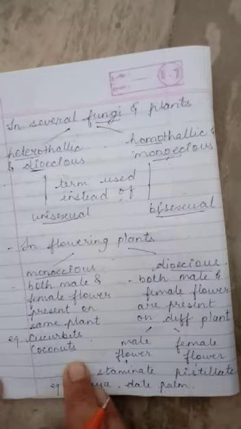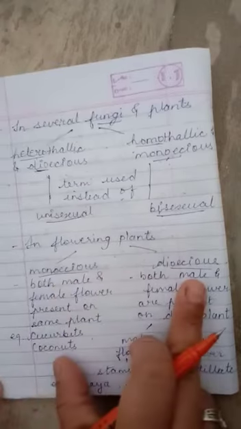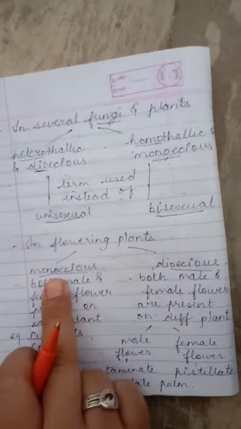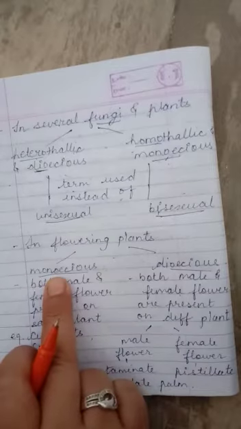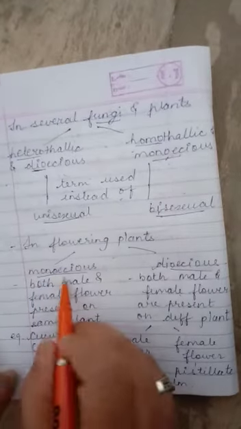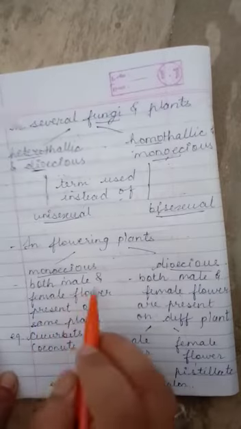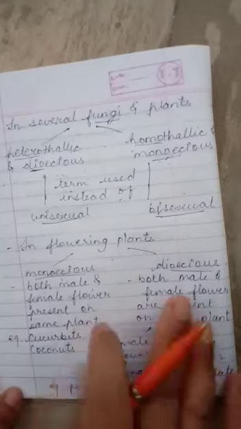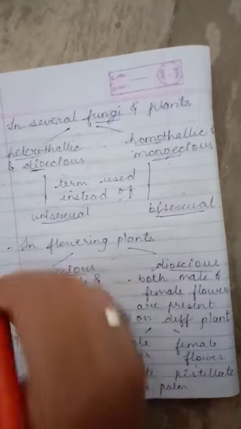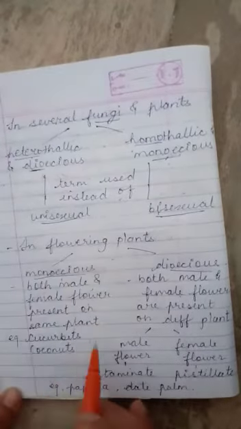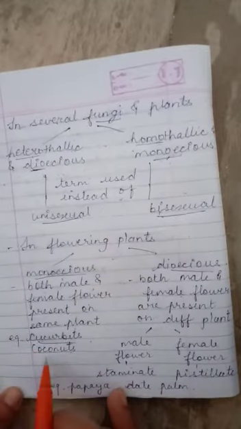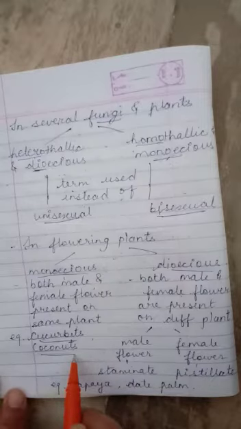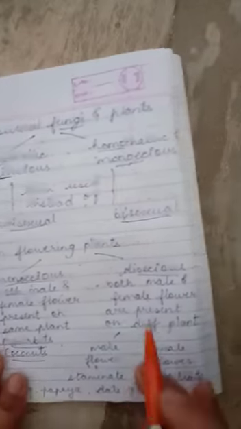So those terms unisexual and bisexual are for flowers. For plants we are using the terms monoecious and dioecious, right? Mono, as I said already, means both the male and the female flowers are present on the same plant. So monoecious is used to describe that both male and female flowers are present on the same plant. This you have to remember with the definition, and this is also asked in the exam, right? So examples are cucurbita and coconut. There are some other examples also. Papaya is also an example of monoecious, right? Next is dioecious.